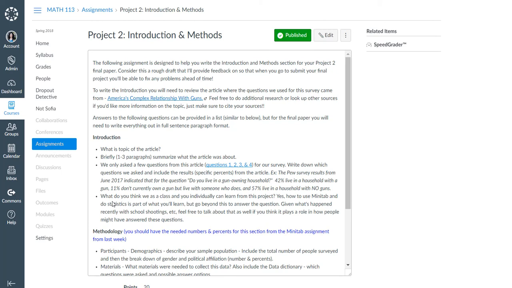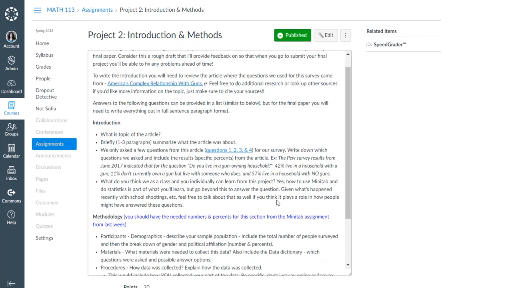Then what do you think as a class, we as a class and you individually, can learn from this project? Yes, we are going to learn how to use Minitab. Please don't say that. Think a little bit deeper.